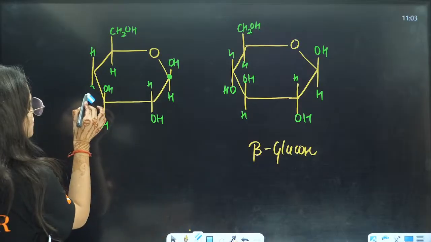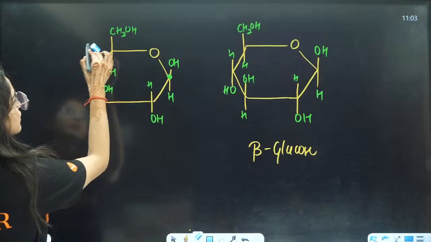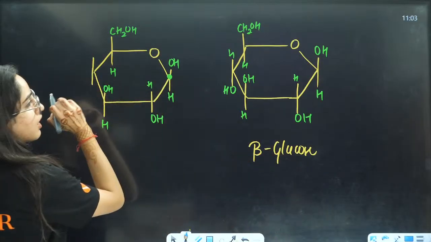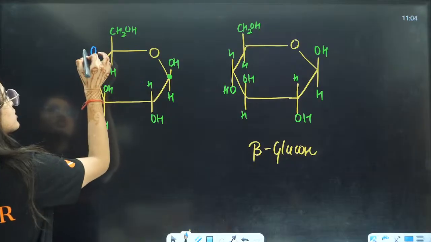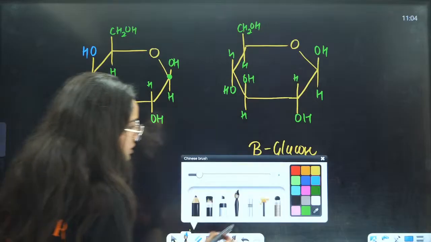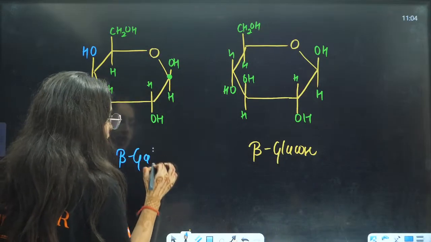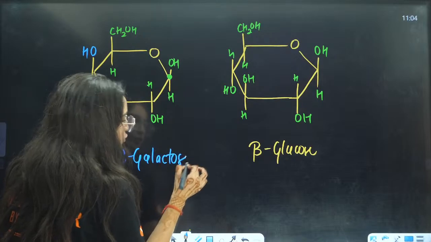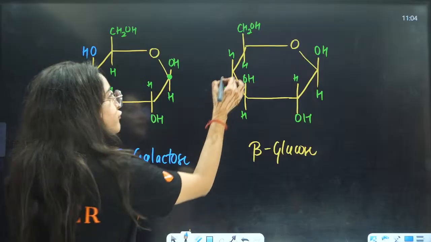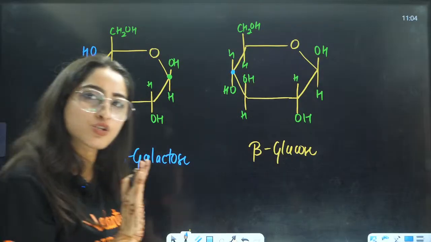This is the fourth position. Just change the configuration here. It is OH here and H here. That's it. You just change the configuration. This will become galactose. This is beta galactose. Right? This is glucose. This is galactose. The only difference is on the fourth position. The rest of them are same.